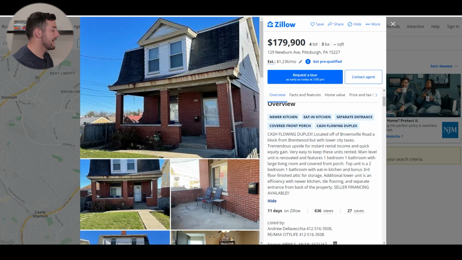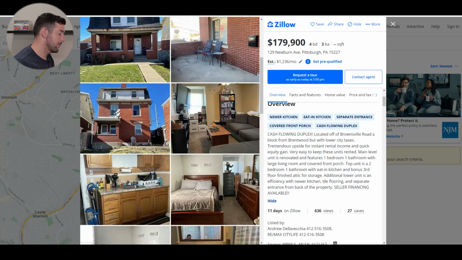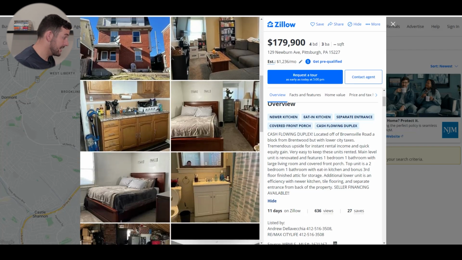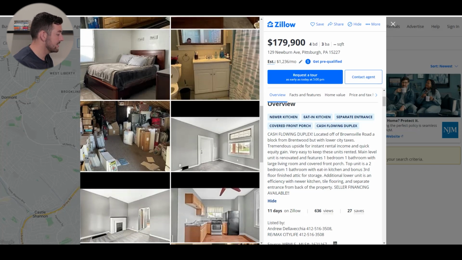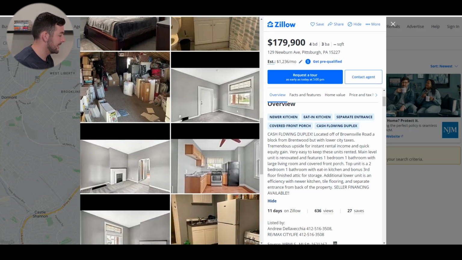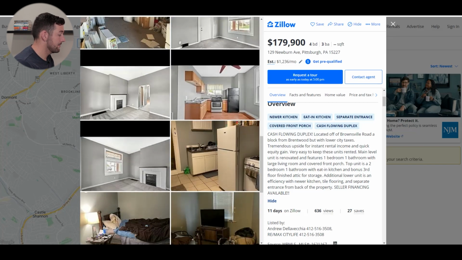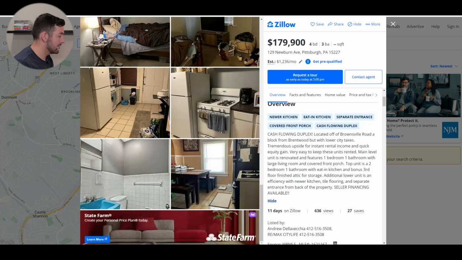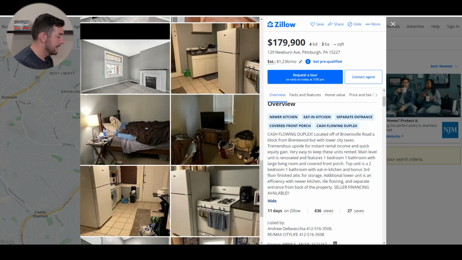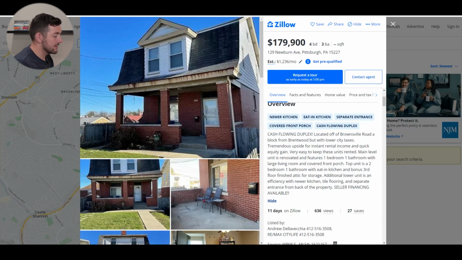Now, if we go back, the outside of the house may need a little bit of work. The gutter right there doesn't look too good. The roof doesn't look the best, but the inside looks decent. It doesn't look like there's anything crazy wrong with it. There's some storage, that's the attic storage. The first main level's renovated, looks great. And then this looks like it may be the studio apartment downstairs. Overall, it looks pretty decent inside, maybe some cosmetic fixes.